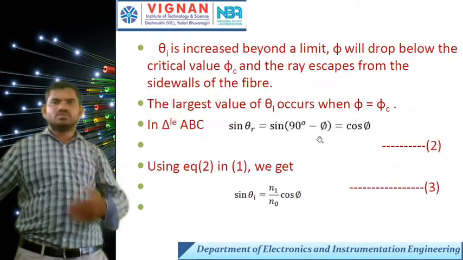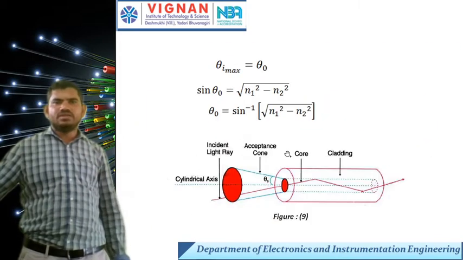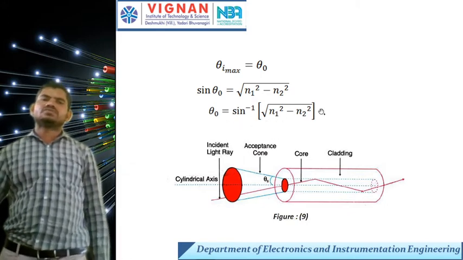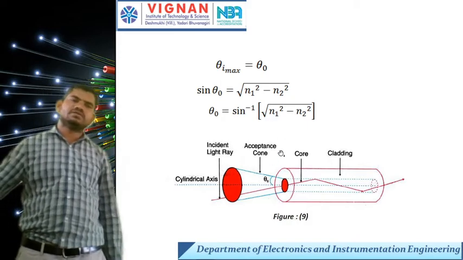I already discussed this part, relative refractive index. The acceptance angle theta is sine inverse of under root of n1 square minus n2 square.